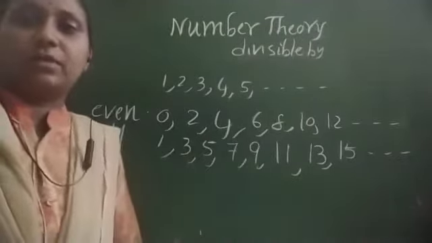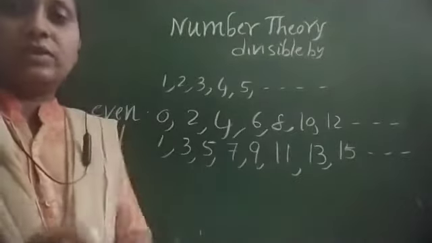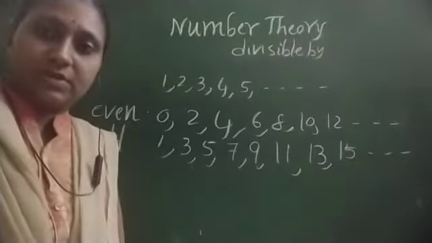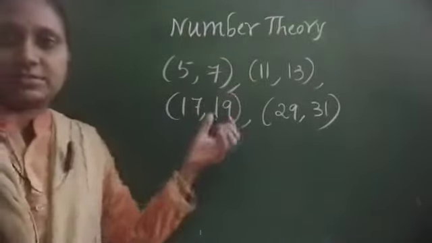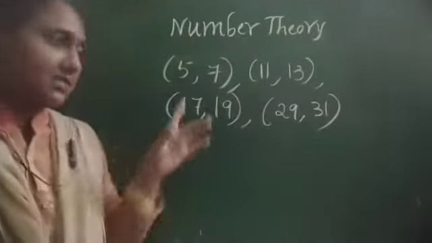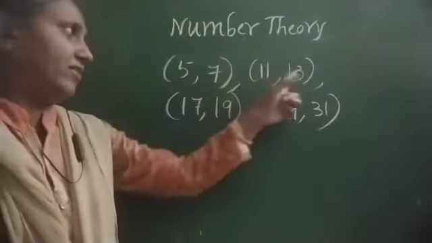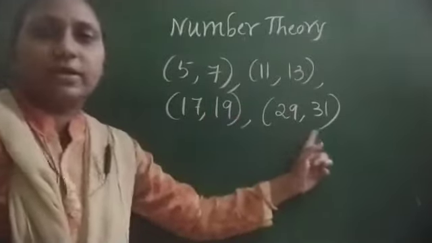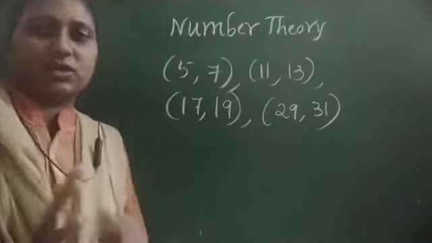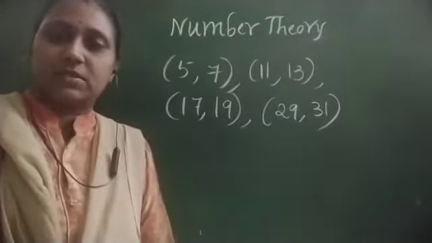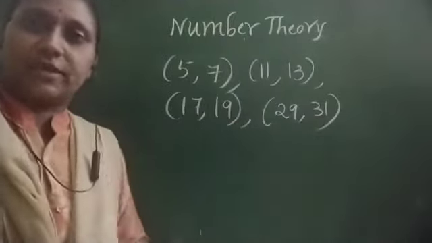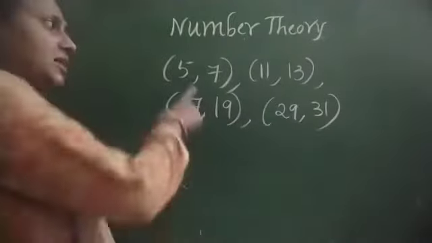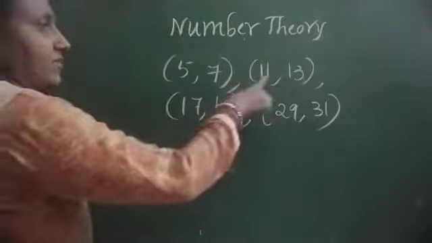But if you observe prime numbers, we have one type of discussion in the prime numbers. If you observe these numbers, what we are observing is pairs, combinations of two numbers. Here we have 5, 7, 11, 13, 17, 19, 29, 31. All these numbers are actually prime numbers. You all know prime numbers: they will not be divisible by any numbers except 1 and itself. So what is the relationship between 5 and 7, 11 and 13?